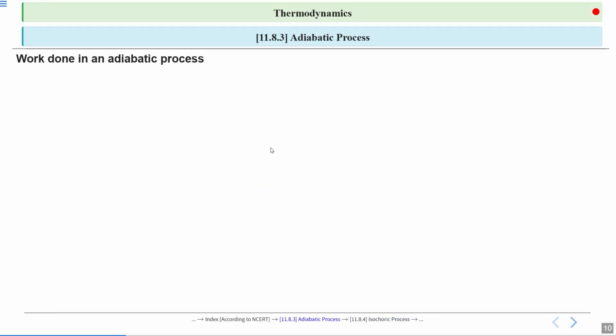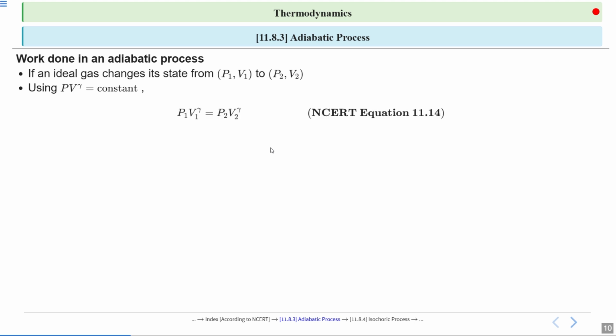Work done in an adiabatic process. If an ideal gas changes its state from pressure P1, volume V1 to pressure P2, volume V2, then using PV^gamma equal to constant, we can write the expression P1 V1^gamma is equal to P2 V2^gamma, because we know in an adiabatic process PV^gamma equal to constant.